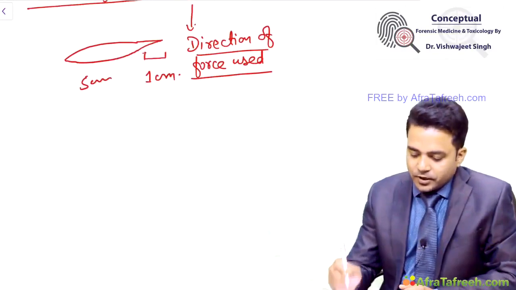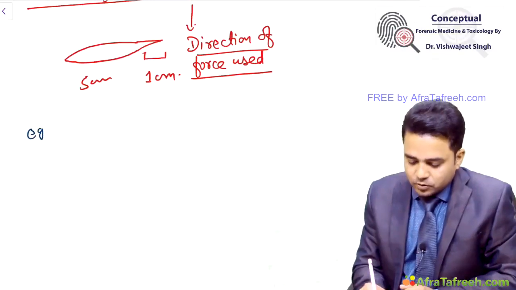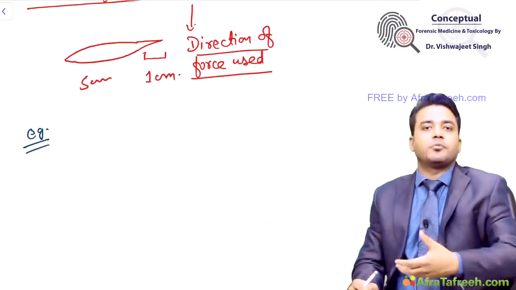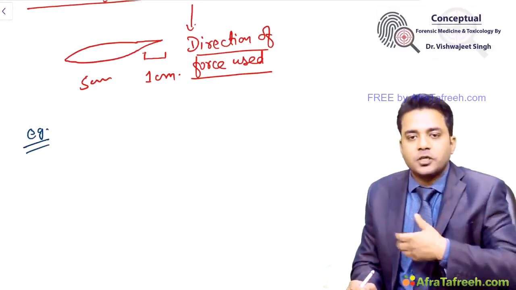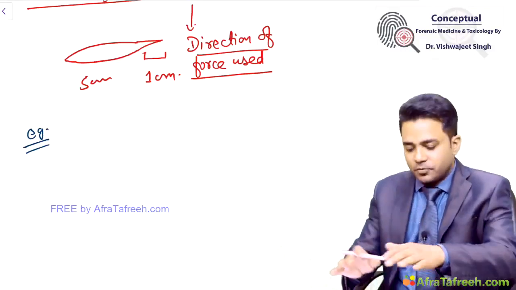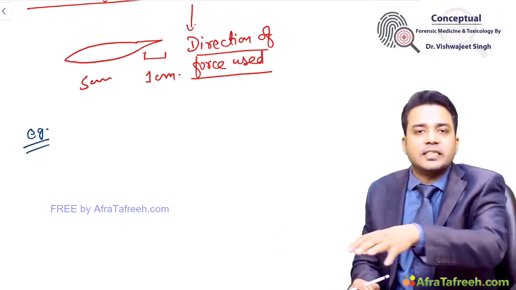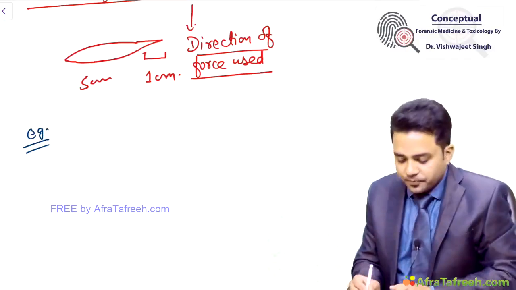Now let me give you one example. Suppose a stab wound case came to the mortuary. The autopsy was to be done by me. Before starting autopsy, we look at the injuries present over the body.